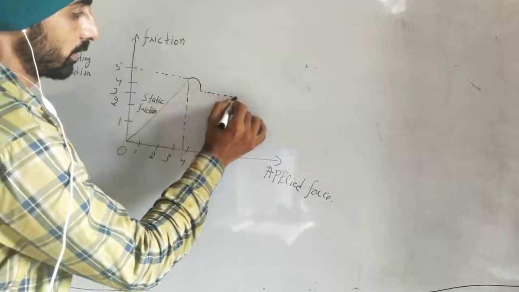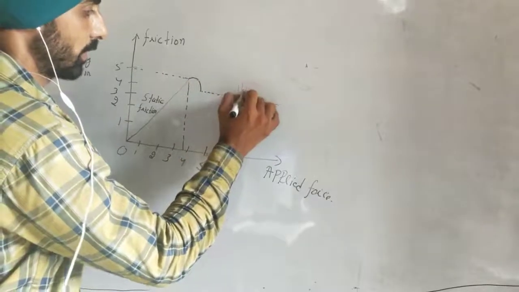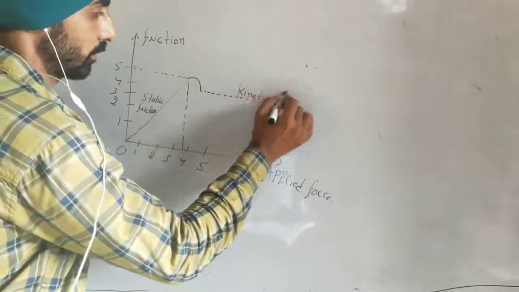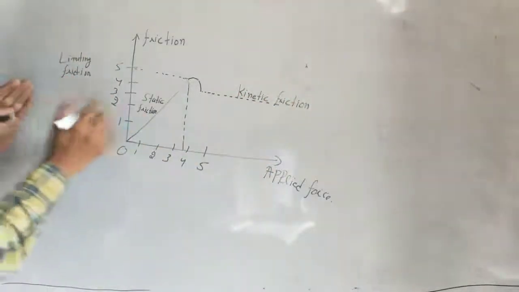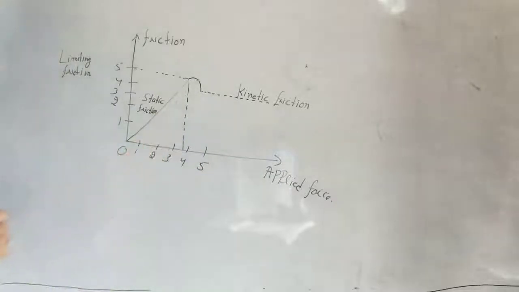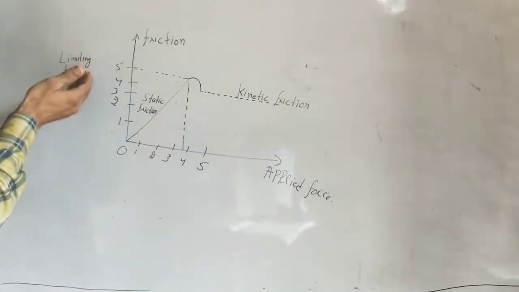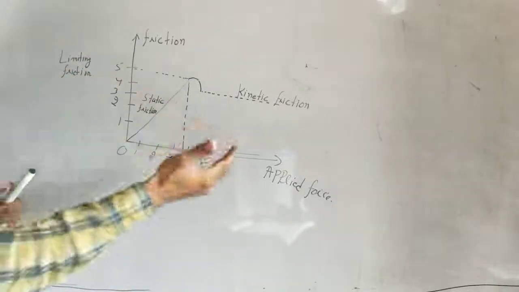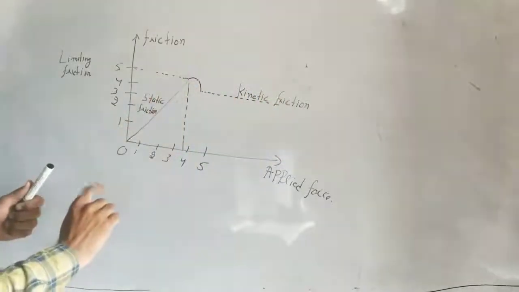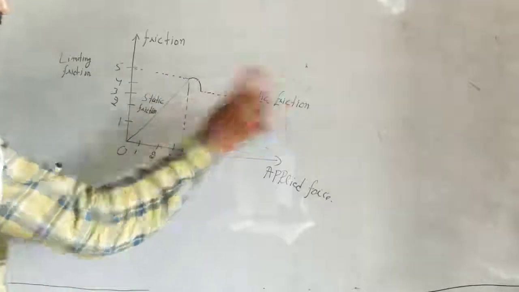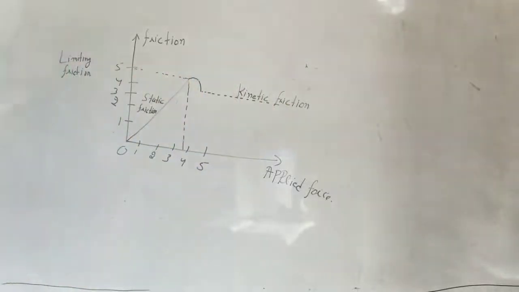That means when we apply force more than this limiting friction, our body will come into motion, and at that time kinetic friction will act on our body, and the value of kinetic friction is less as compared to the limiting friction.